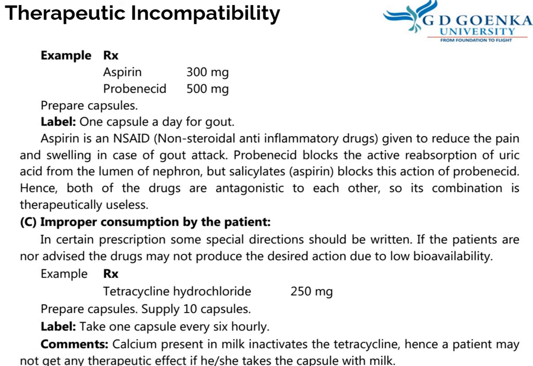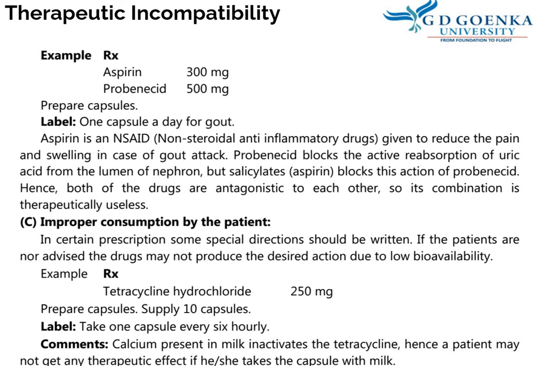Here is another example of aspirin and probenecid combination. Aspirin 300 mg, probenecid 500 mg, 1 capsule a day for gout. Aspirin is an NSAID, that is a non-steroidal anti-inflammatory drug, which is given to reduce pain and swelling in case of gout. Probenecid blocks the active reabsorption of uric acid from the lumen of the nephron, but aspirin blocks this action of probenecid. So both these drugs are antagonistic to each other. It is a useless formula.